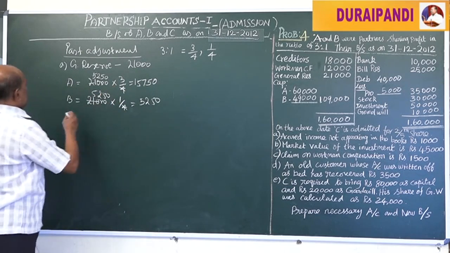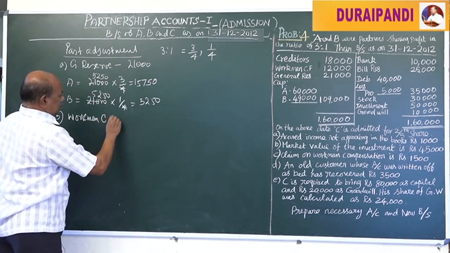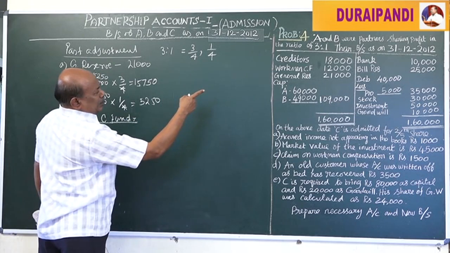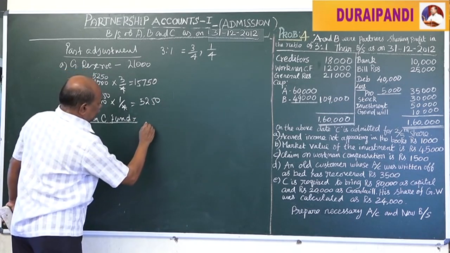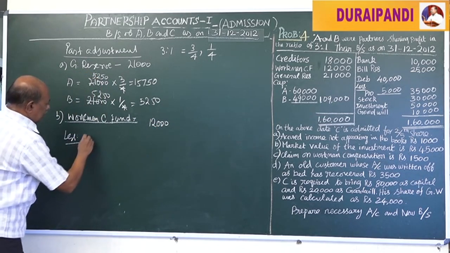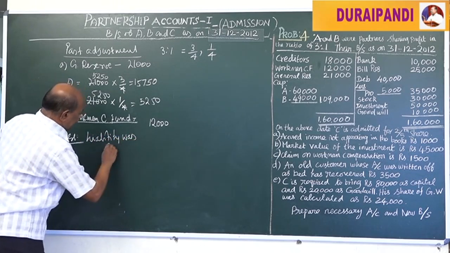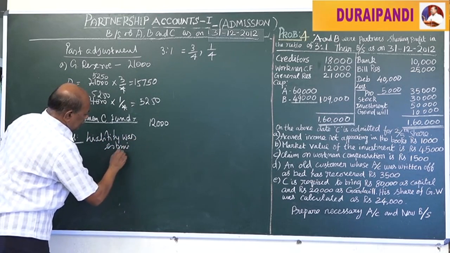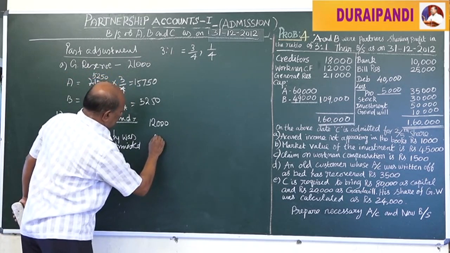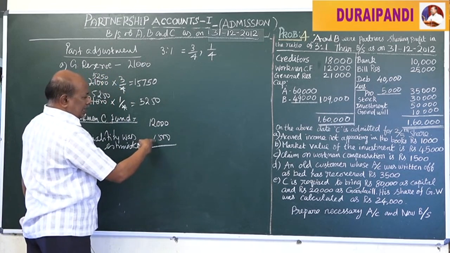Like that, workmen compensation fund. It is appearing in the books at 12,000 rupees. 12,000 less the liability estimated, that is 1,500. That is the claim for workmen compensation fund. Only 1,500 liability will arise.